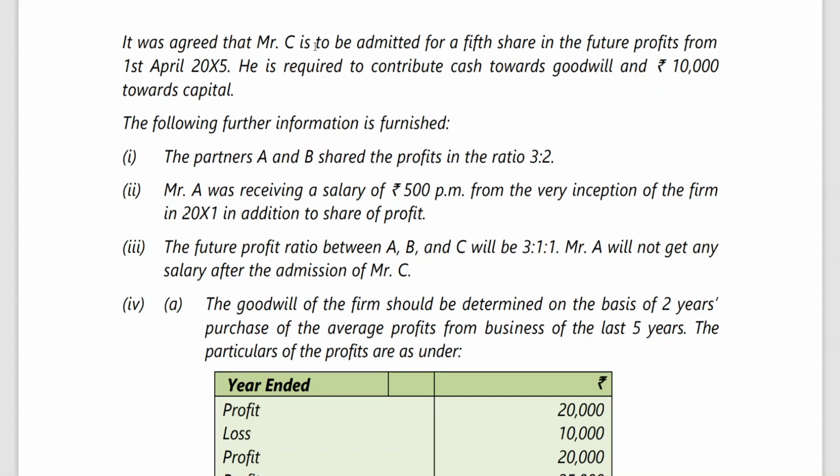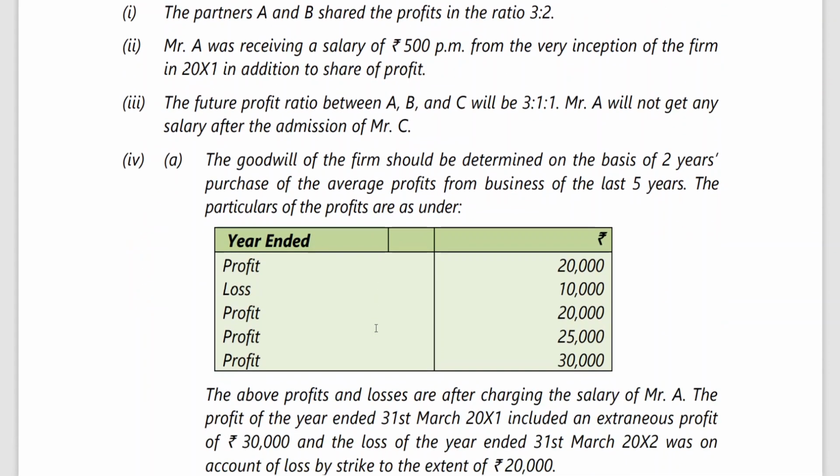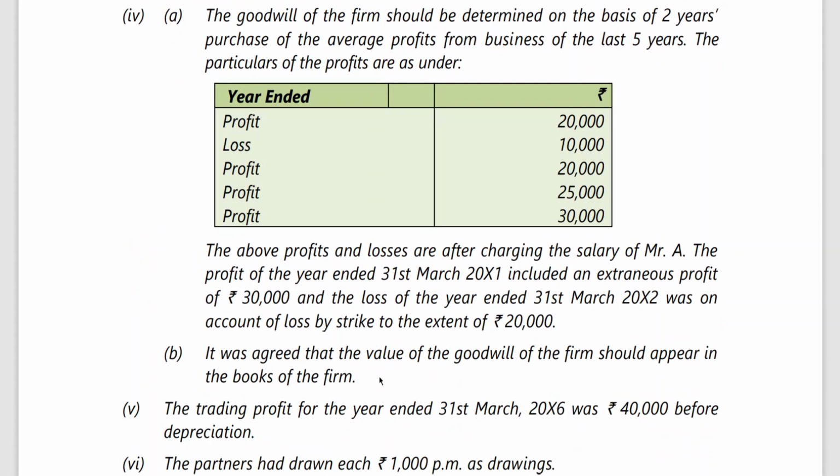See, he also needs to bring cash towards goodwill. That means his share of goodwill he is bringing, and also 10,000 towards capital. And then he says somewhere here that it was agreed that the value of goodwill of the firm should appear in the books of the new firm.